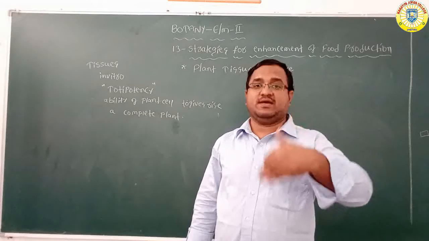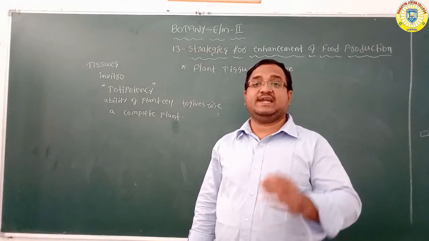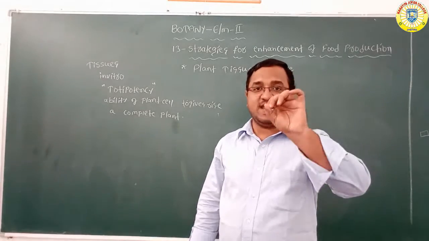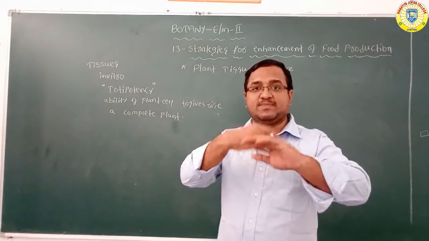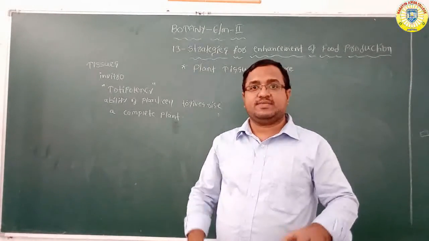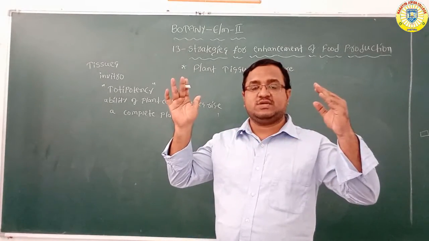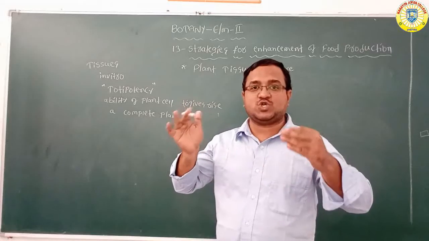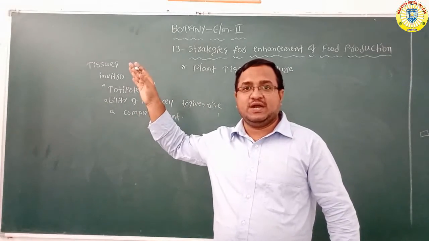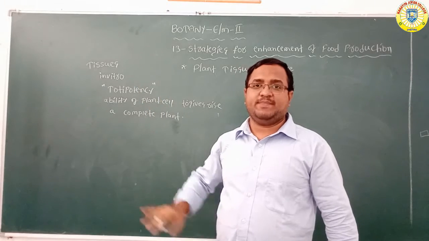We have to prepare culture medium for culture of the tissues, for culture of the cells. In that culture medium only, the plant tissues are able to grow and give rise to a complete plant. So that is the plant tissue culture method.